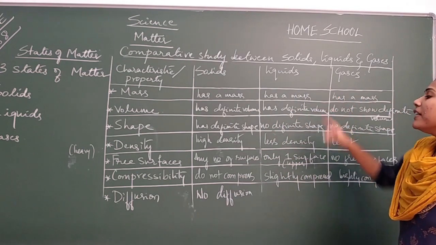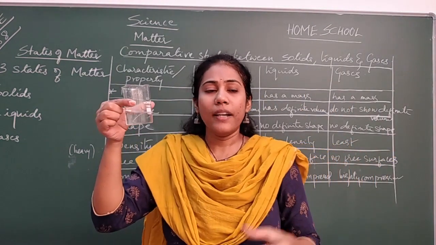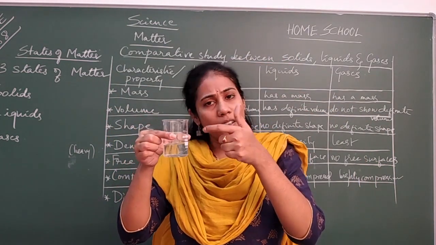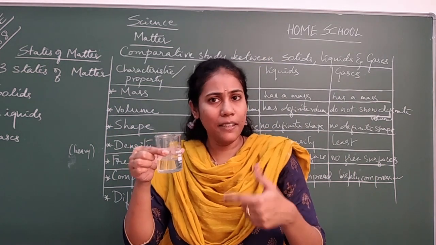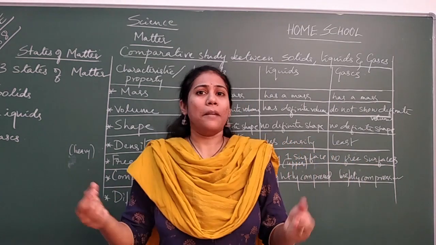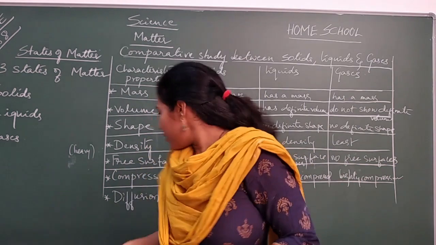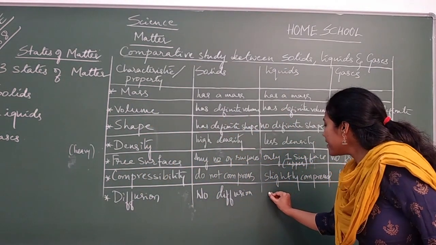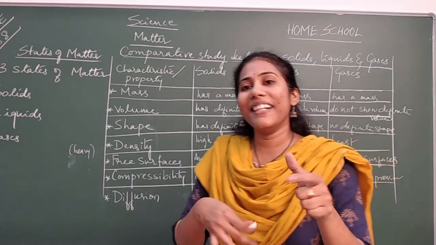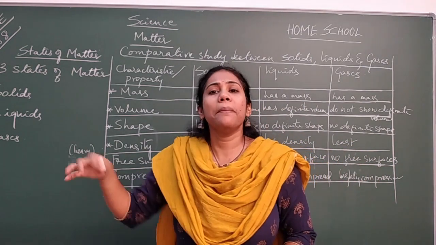And how about liquids? When I take two liquids and mix them, do they mix up easily? Definitely, they will mix up, but not to a greater extent. Slight mixing may take place. So what we will write here is less diffusion. Diffusion is there. Definitely when two liquids are added to each other, they will get mixed up and can move from one place to another.